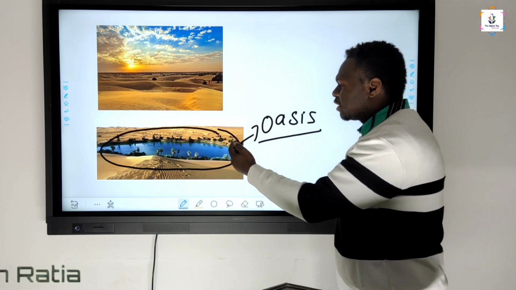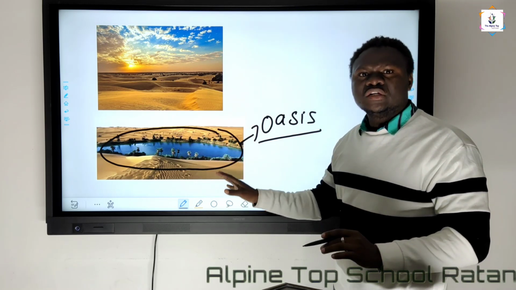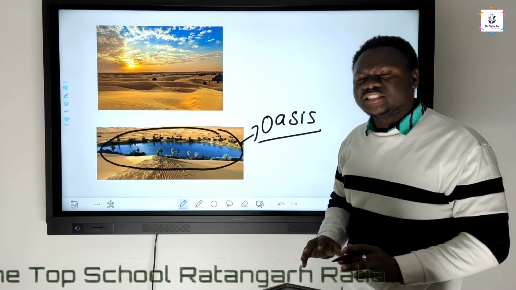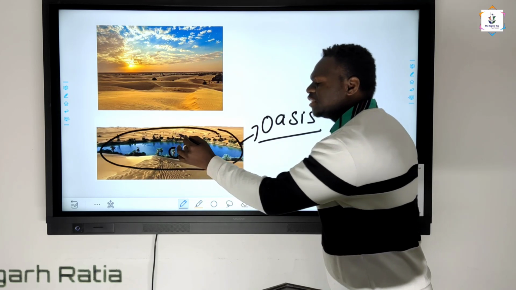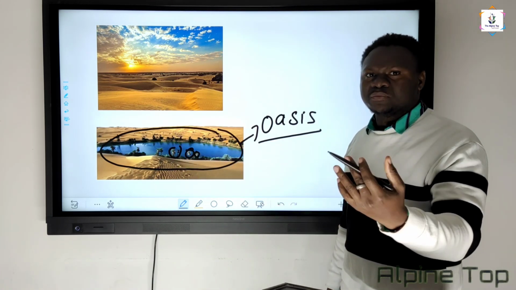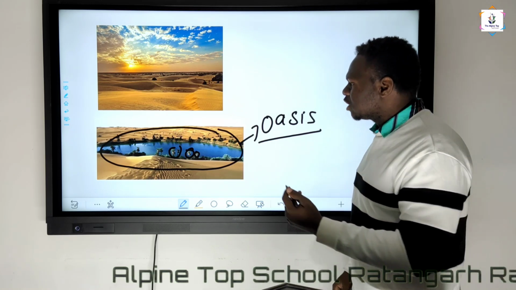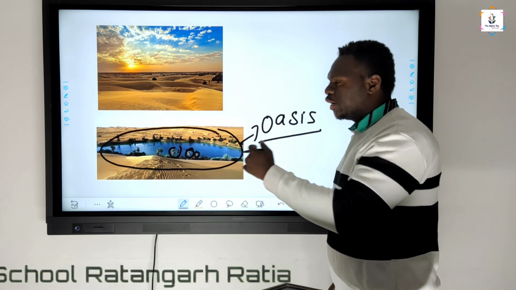Small grasses and shrubs grow around this water surface, and you can also see different plants and trees. These trees are mainly date palms, called khajur in the local language, which are also available in and around the oasis.